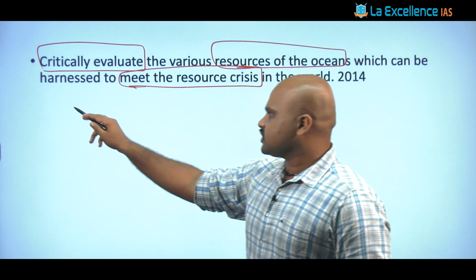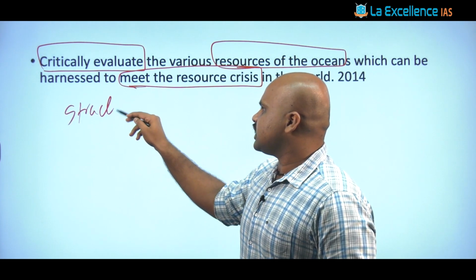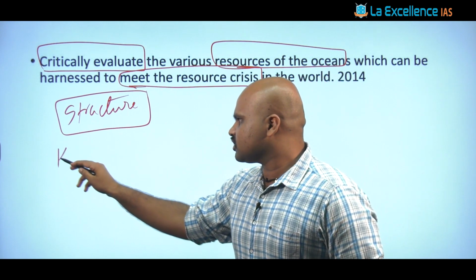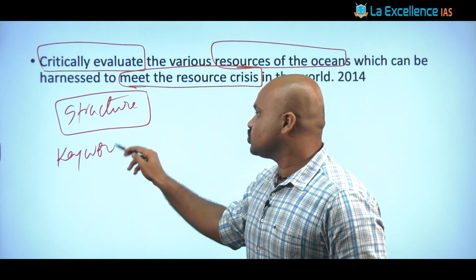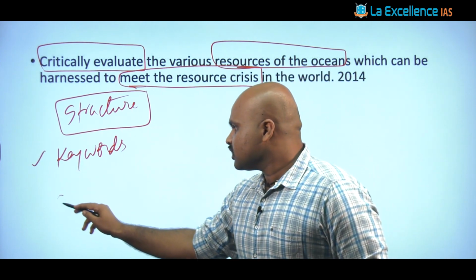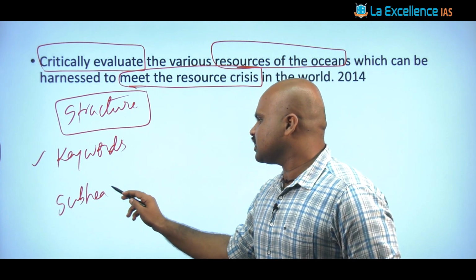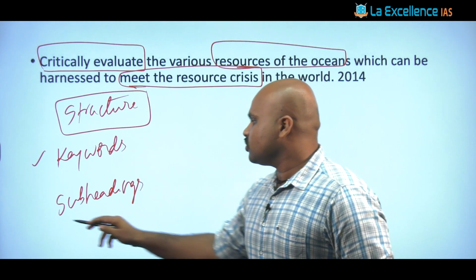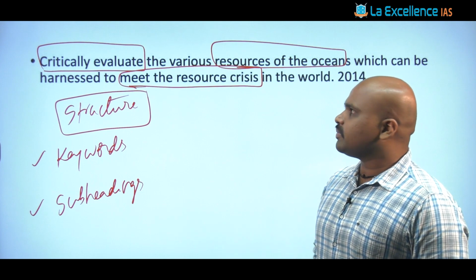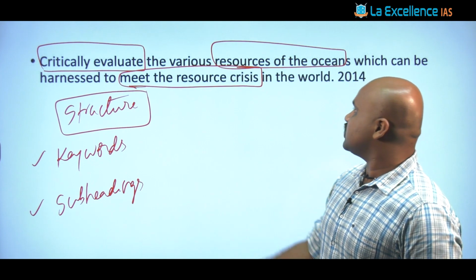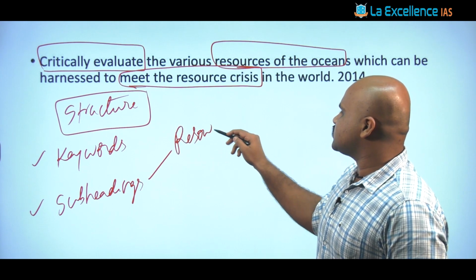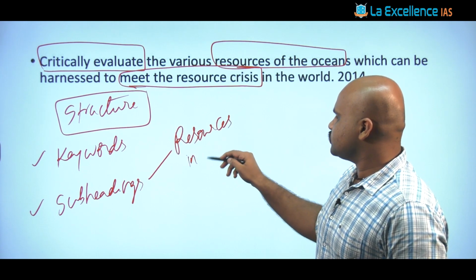That means the first component of any answer writing that we have been discussing is structure. As part of the structure, the first thing that we have done so far is to identify the keywords. This part we have done. Now we have to see what subheadings can be generated to enhance the scope of this answer. And when you look at the subheadings that can be generated, you see what the general resources present in oceans are.